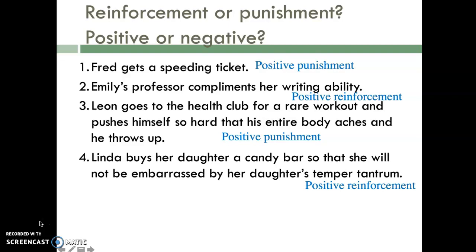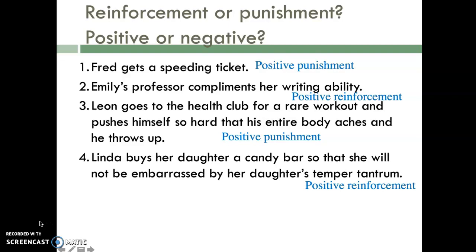Yeah, so it might cause her to stop the temper tantrum in the short term, but because the daughter engaged in the temper tantrum and then was given a candy bar to stop, that should probably reinforce that behavior, and she'll keep doing a temper tantrum to get the candy bar.